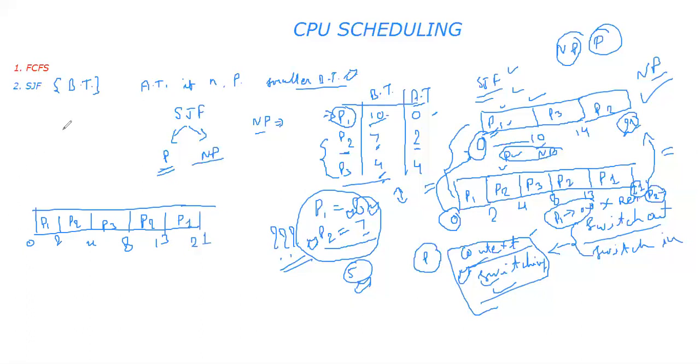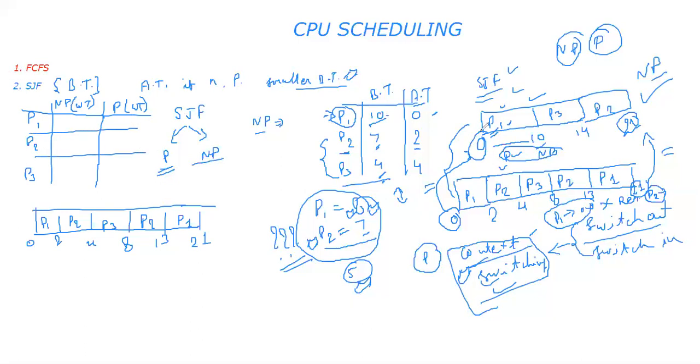Let's try to find the waiting time of P1, P2, and P3. Or what I can do is consider the non-preemptive waiting time and the preemptive waiting time, so that everything gets cleared.